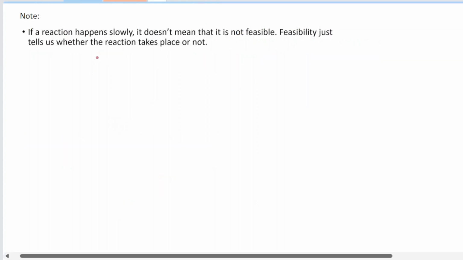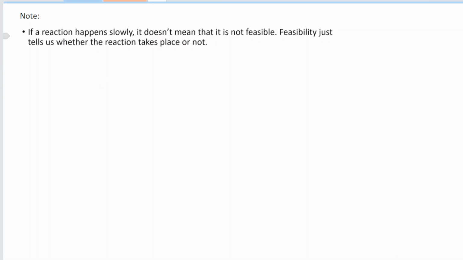One more thing I want you to understand is that if a reaction happens slowly, it doesn't mean that it's not feasible. Feasibility and rate of reaction are not the same things. You can have a reaction which is happening very, very slowly, but eventually it does happen. This is still called a feasible reaction. But there are some reactions which don't take place at all, right?